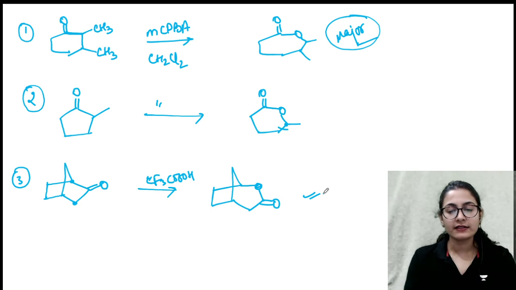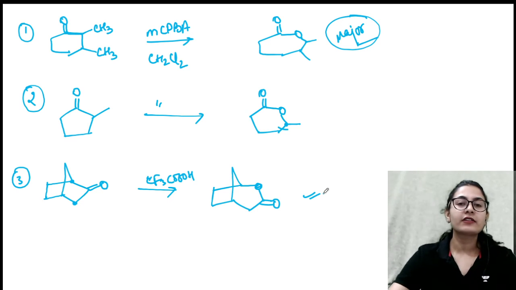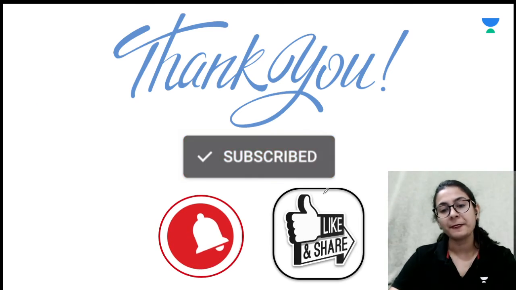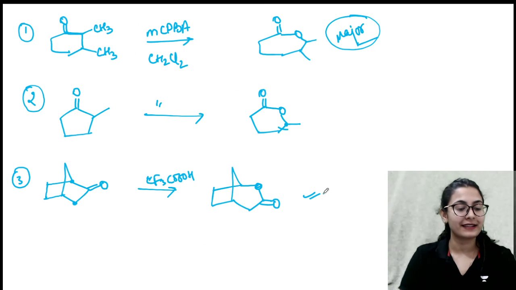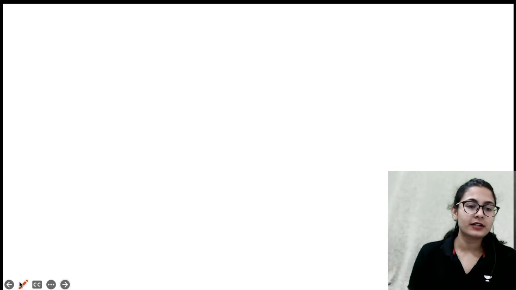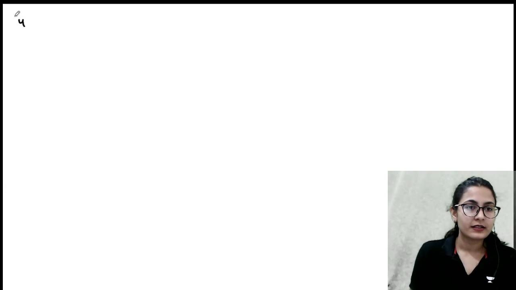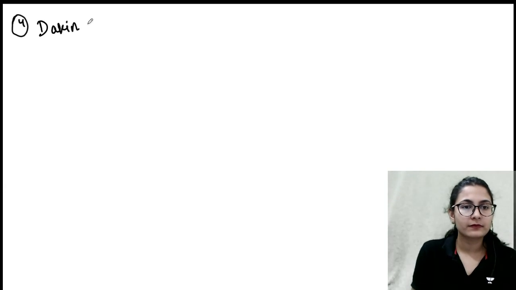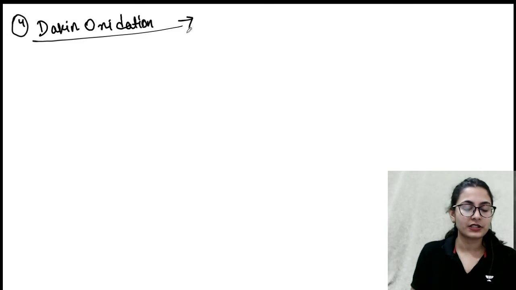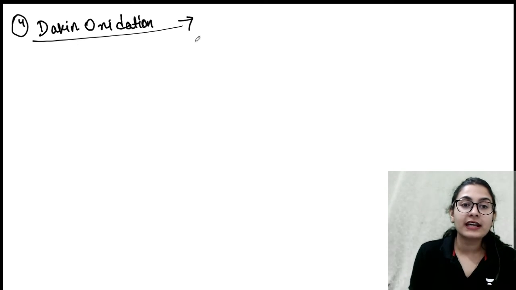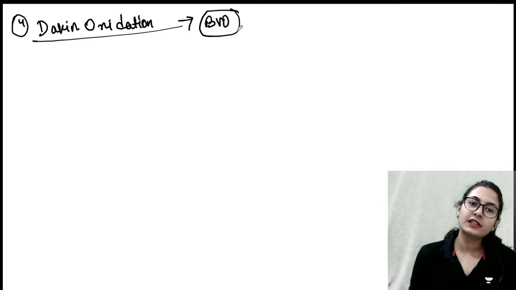All right. Now guys, just like the Baeyer-Villiger oxidation, you have one more reaction which has been asked plenty of times in your exam. Okay, slides are over, so we have to go back and clean up, right? So, fourth reaction, very important, is Dakin oxidation. So, what is Dakin oxidation, guys? It is a special case of Baeyer-Villiger oxidation, just that. So, whenever you study Baeyer-Villiger oxidation, also study Dakin oxidation. It is just a special case.